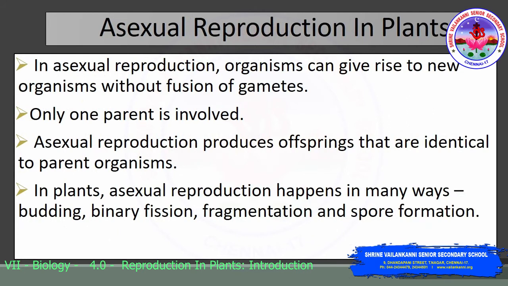Now we will be studying the asexual reproduction in plants. In asexual reproduction, the organisms can give rise to new organisms without the fusion of gametes, where only one parent is involved. Asexual reproduction produces offsprings that are identical to that of their parents. In plants, asexual reproduction happens in many ways, which includes budding, binary fission, fragmentation, and spore formation.